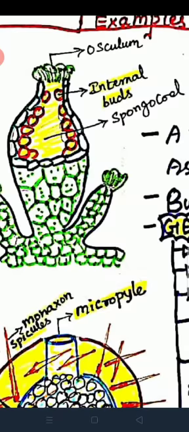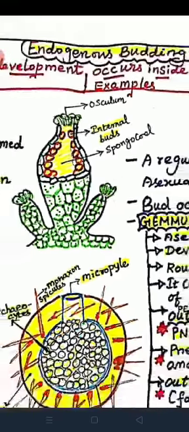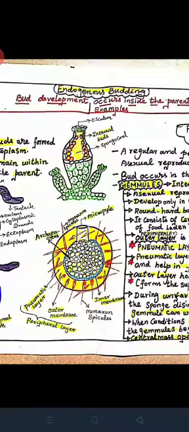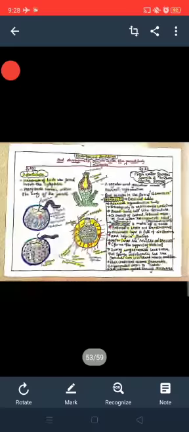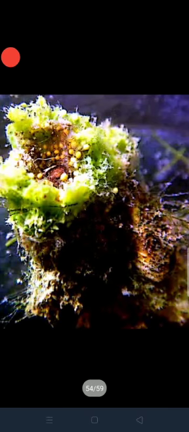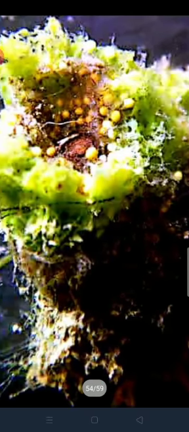Shall we see the real look of gemmule inside the sponge? This is actually a freshwater sponge. See the spongocoel, the interior cavity, which consists of small gemmules.